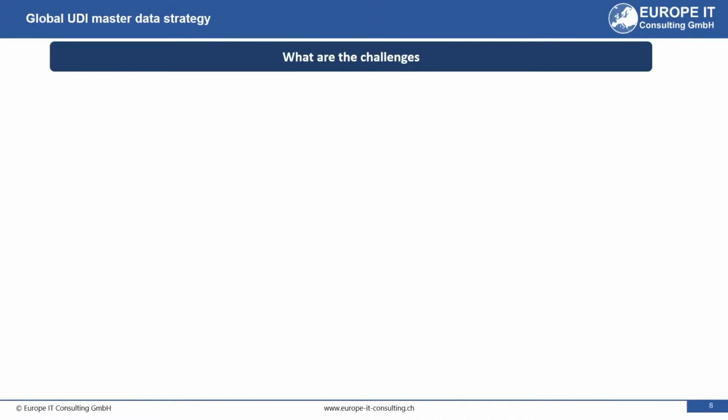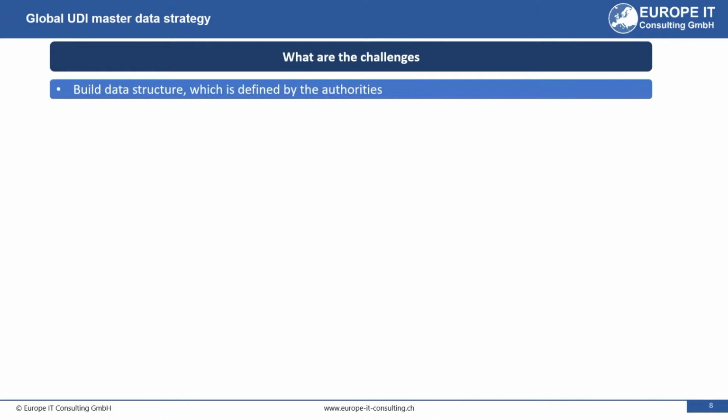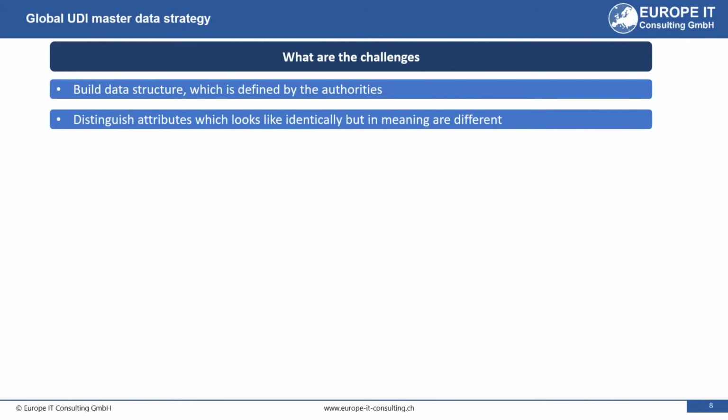There are several challenges to overcome in this global data management strategy. First of all, the data structure defined by the authorities has to be analyzed. This is more difficult than you might expect, as the information published by the authorities is not always detailed enough. In addition, all UDI attributes must be analyzed in depth, as some attributes are confusingly similar.